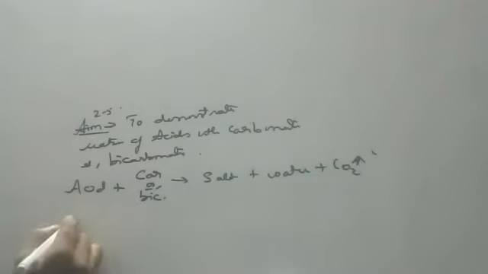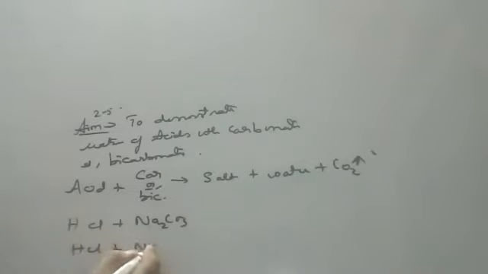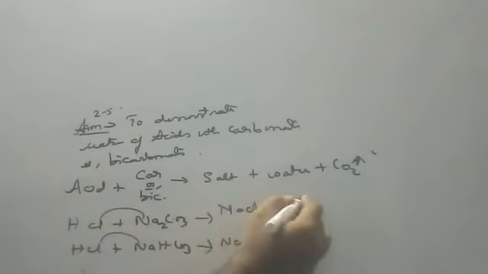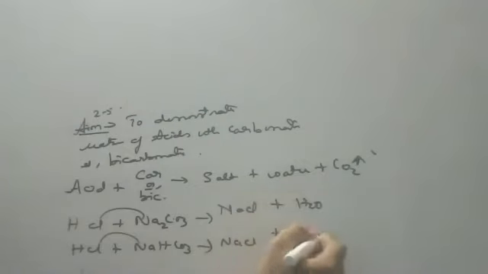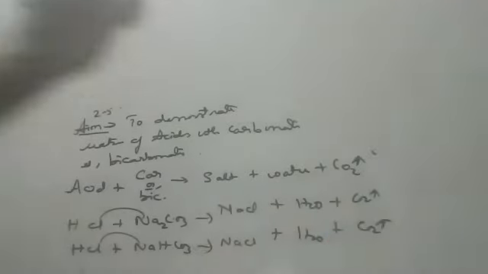Let's take HCl, once with Na2CO3, and once with NaHCO3. This is sodium carbonate, this is sodium bicarbonate. Salt in both the cases is NaCl only. And water is a compulsory product, and carbon dioxide is a compulsory product. Please write down carbon dioxide compulsory.